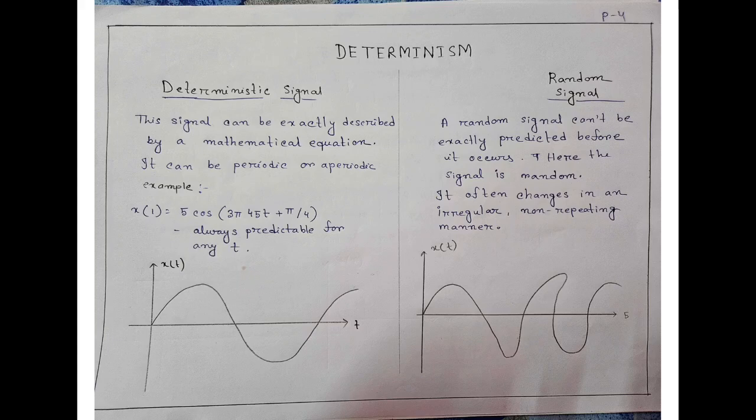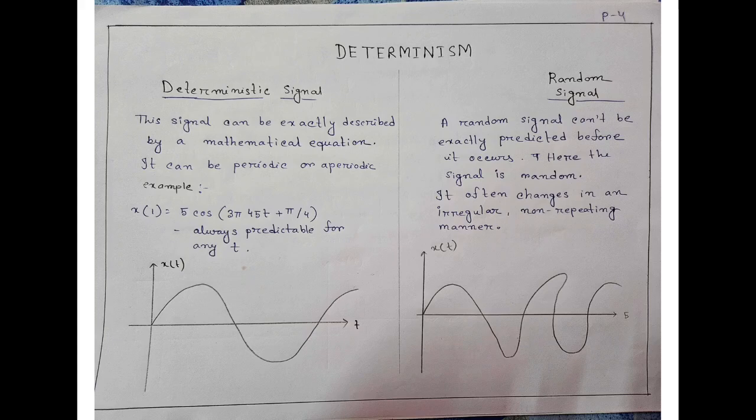We will discuss periodic and aperiodic in the next slide. So it is always described by a mathematical equation. There is an example of this signal, which is x(t) equals 5 cos(3π t + π/4). It is always predictable for any t.